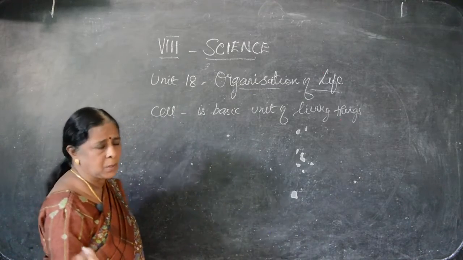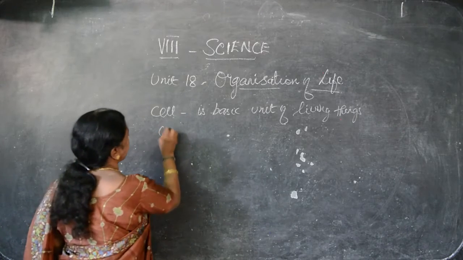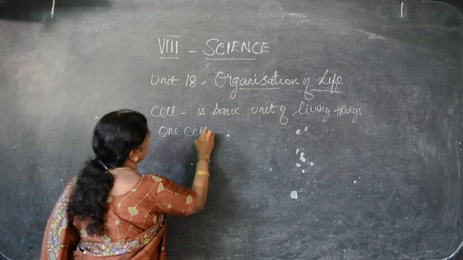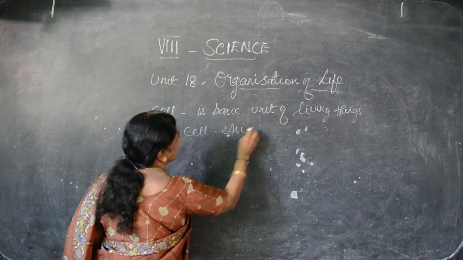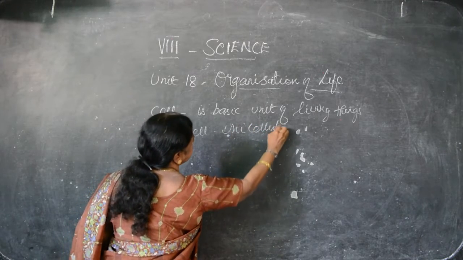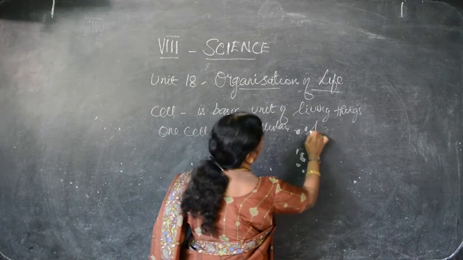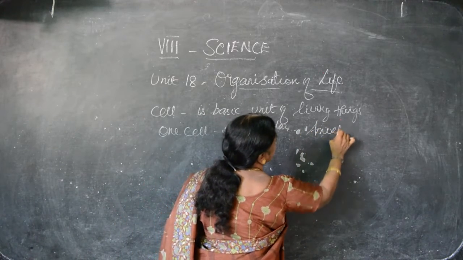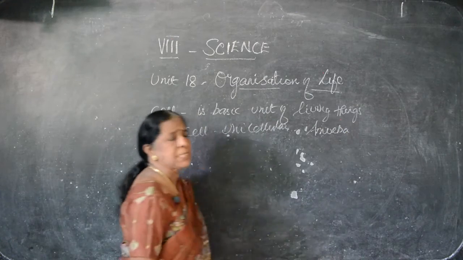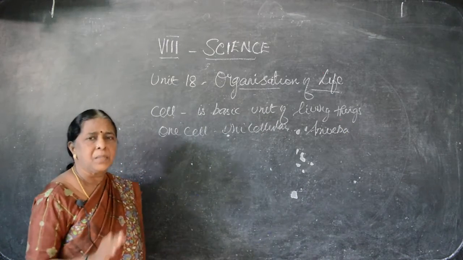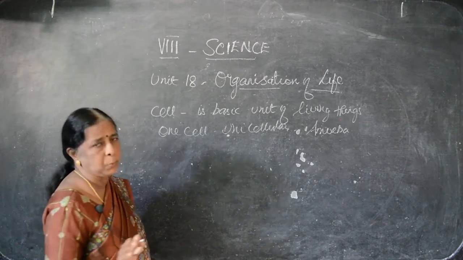Suppose the organism is made up of one cell, it is unicellular. For example, you can say amoeba. The unicellular animals are microscopic. You cannot see them with the naked eye, you have to see under a microscope only.